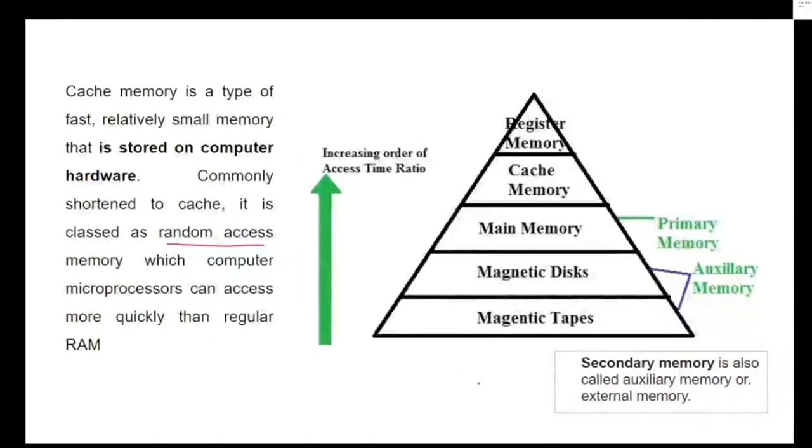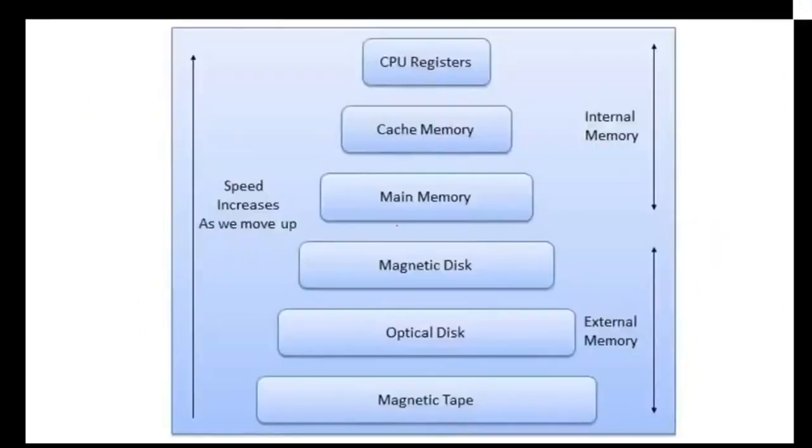Now let's see the order. We have magnetic tapes, magnetic disks, main memory, cache memory, and register memory. Magnetic disks and magnetic tapes are called auxiliary memory, whereas main memory is called primary memory. As you go ahead in the order, the access speed increases and the access time decreases. Let's look at this in a little more detail with this diagram. We have magnetic tape, optical discs, magnetic discs, main memory, cache memory, and CPU registers.